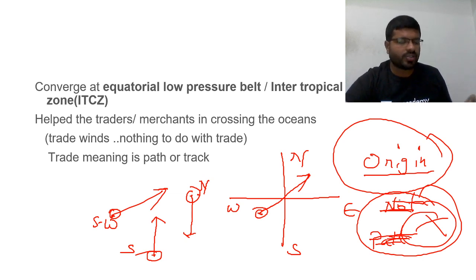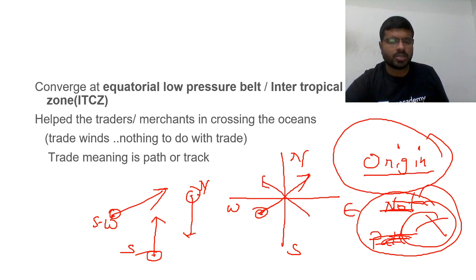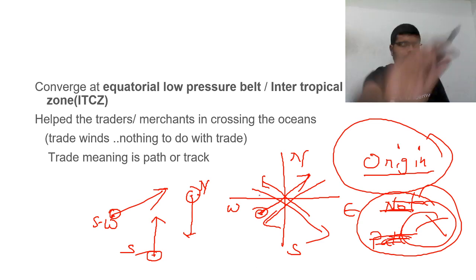Southerly winds originate from the south. So southwest means winds originating from the southwest, moving in this direction. Southeast means this, northeast winds means this, northwest means this. It is always the origin.